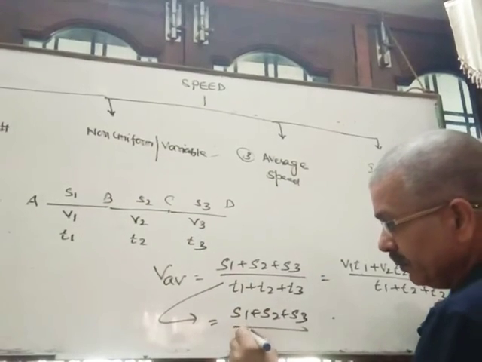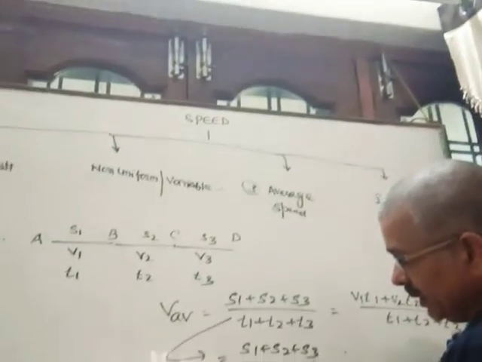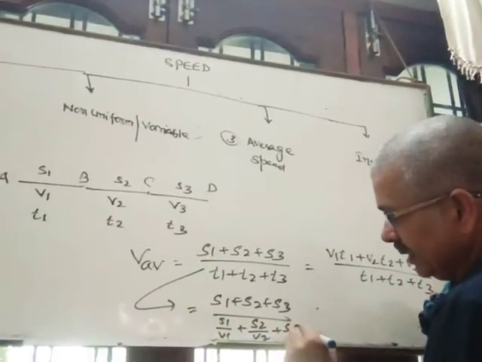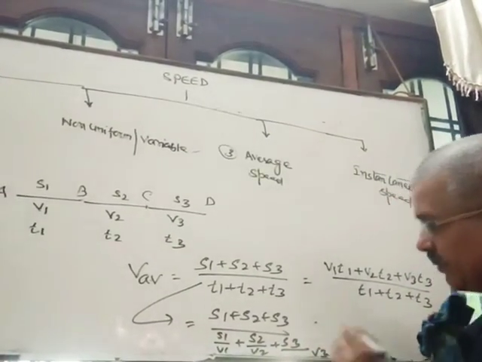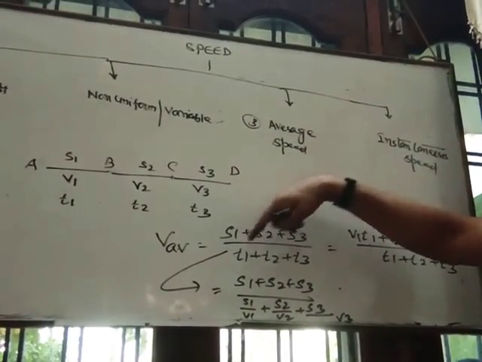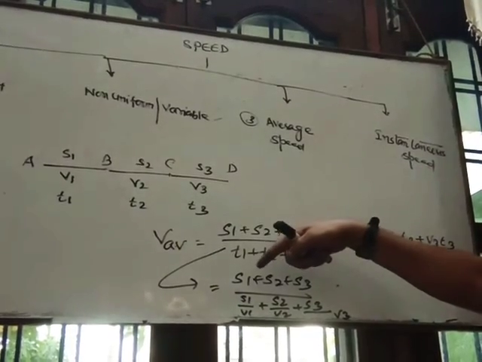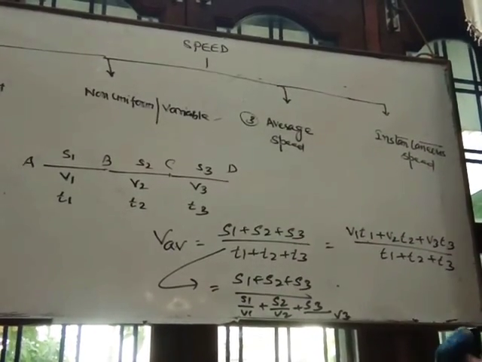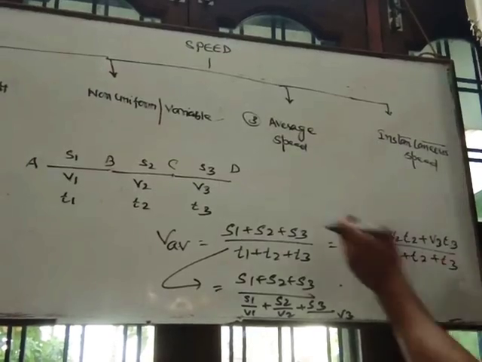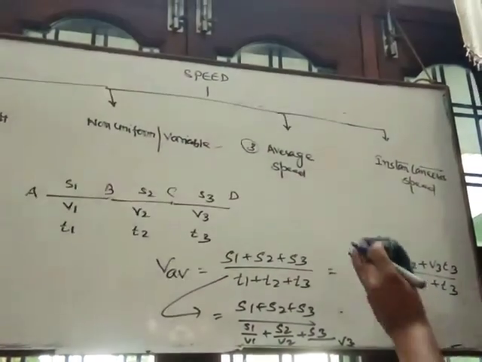Instead of T1 we will write S1 by V1, S2 by V2 and S3 by V3. So this formula is the mother formula in terms of individual distance, individual time. It is individual speed, individual time. It is individual distance and individual speed. So these are three different formulas to calculate the average speed of the entire journey.